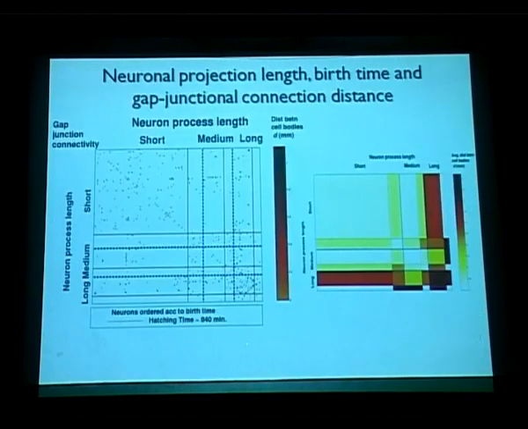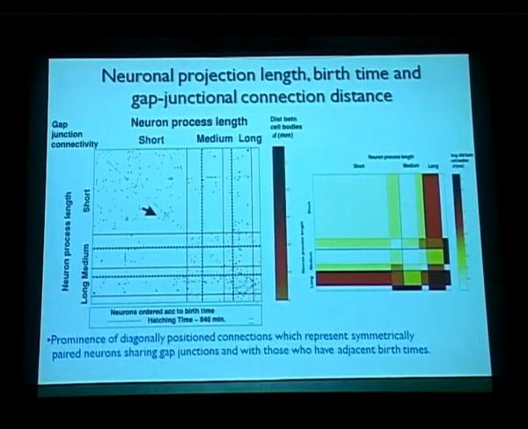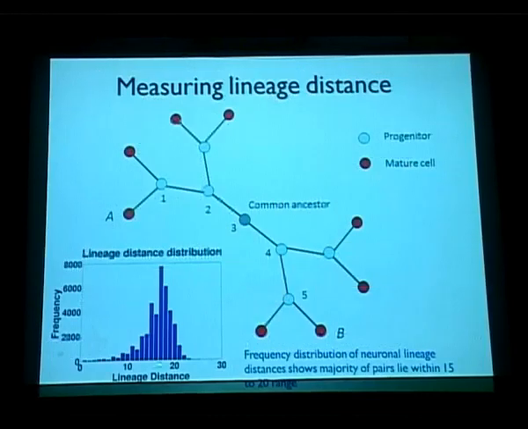So along with the synaptic connectivity matrix, we also did the gap junctional connection distance, and more or less they have a similar profile. Of course, it's important to note that along this diagonal, there's a prominence of connections which typically represent the symmetrically paired neurons, generated at a lineage distance within 15 to 20. About 17 is the peak.